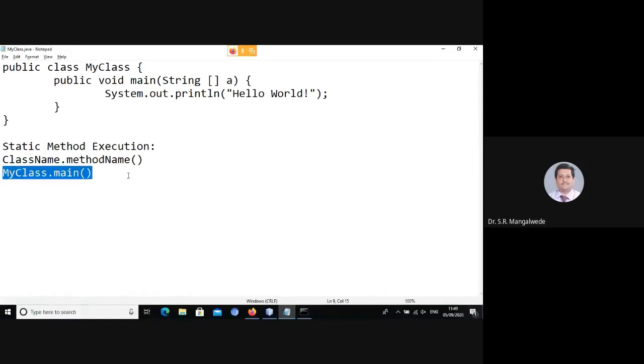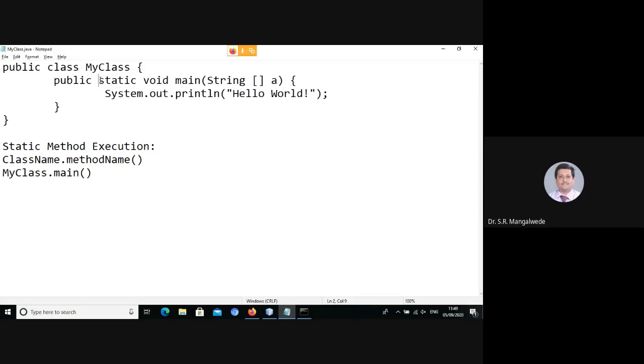Okay, so how can the JRE invoke main using the class? In order for that to happen, we have to make it static. Simple as that. There is nothing called a dynamic method. It can either be a normal method or a static method. So what if we make it non-static? That is what I'm saying.